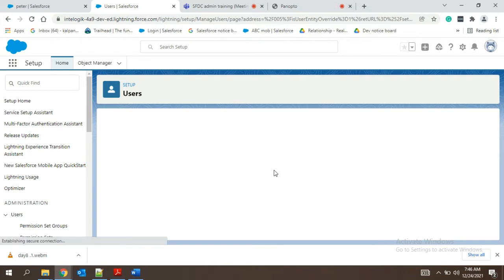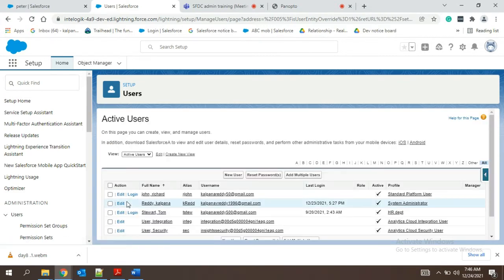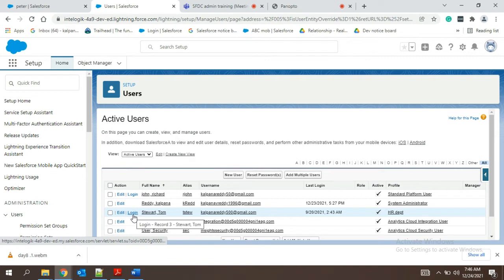Once you create the user and do the following steps, you have to reset the password, and once it is done you will be able to log into Salesforce. Once it is done you will get something like this login link for you. Once that user is logged in as an admin, you can see this action. Login is something you can use to log in as the other user,